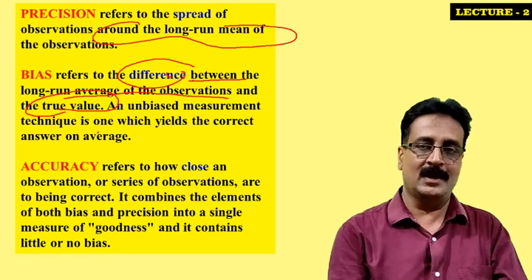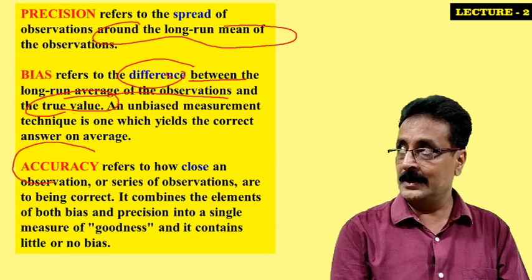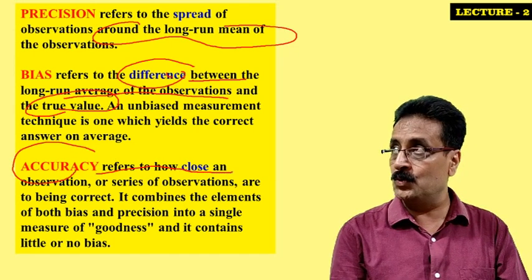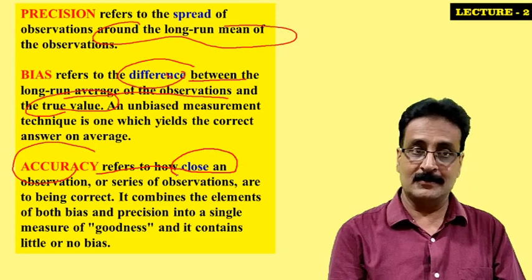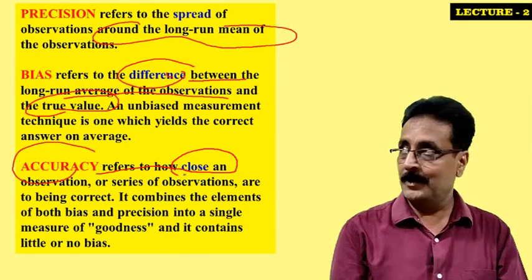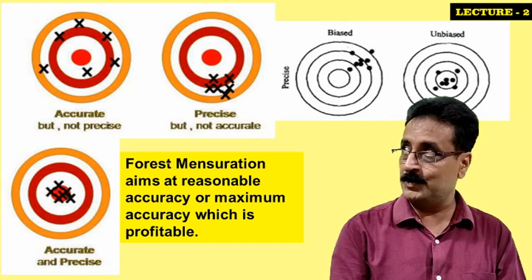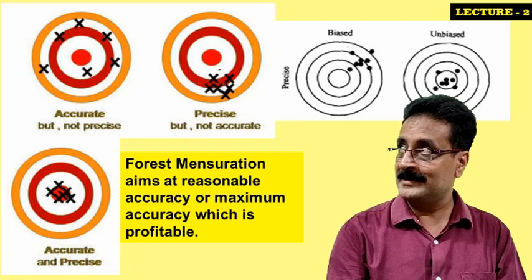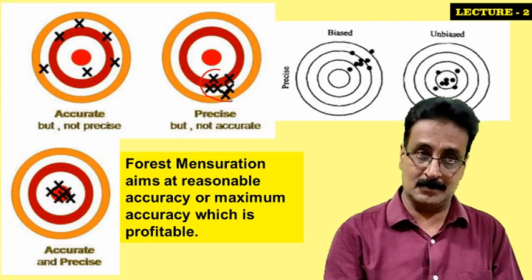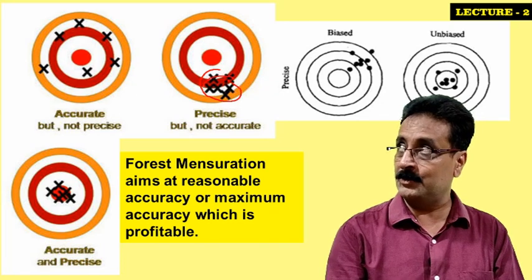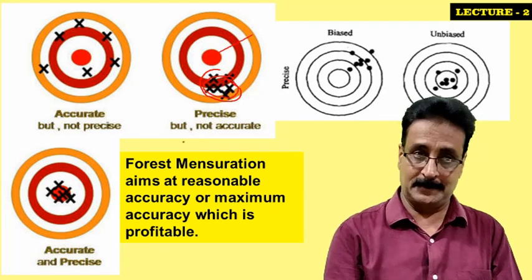It's biased. Now accuracy refers to how close we are to the observation. Now let's come to this picture. If you see this picture, we see this is precise: all our observations are coming together somewhere, but we are not on the target.